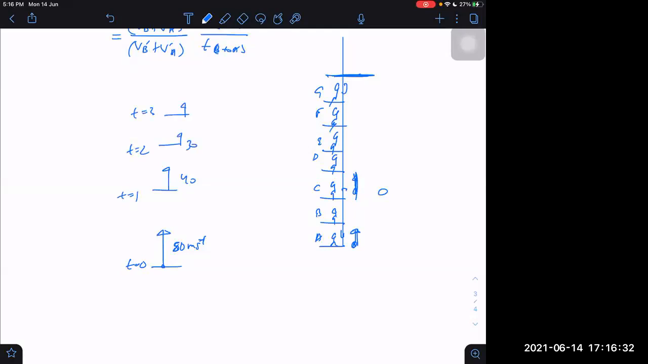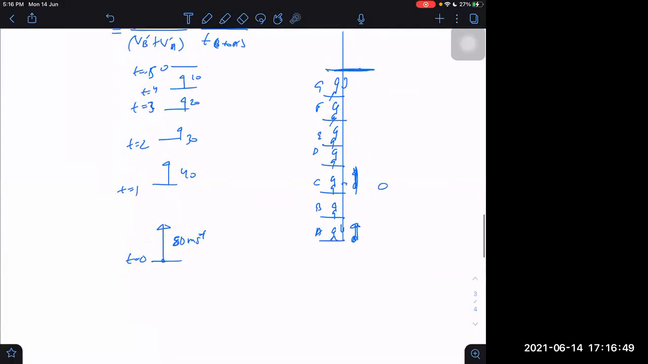Then 20, and then 10, and then 0. It comes to rest: 1, 2, 3, 4, and 5. In 5 seconds, it comes momentarily to rest. The speed was 50, and in 5 seconds it became 0. And in the next 5 seconds, it will come down again and reach the ground.